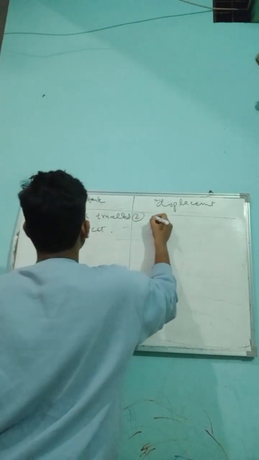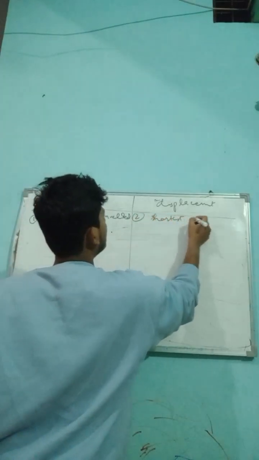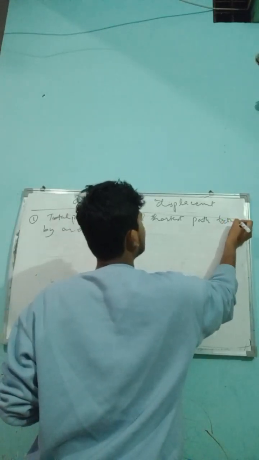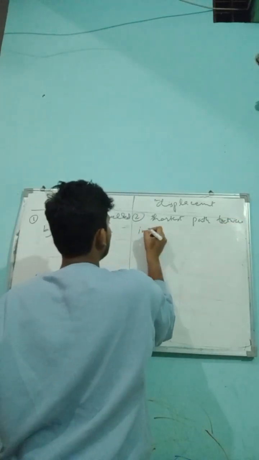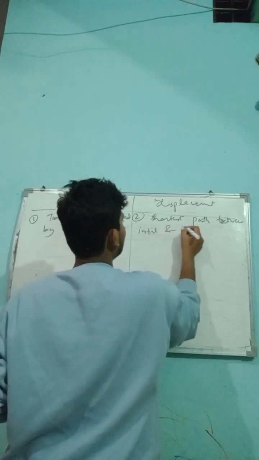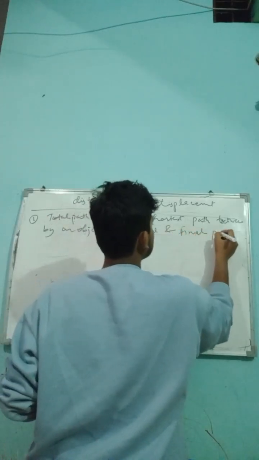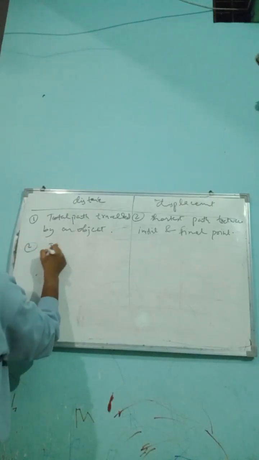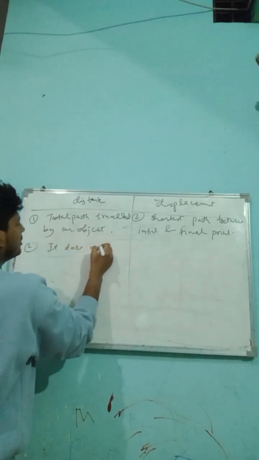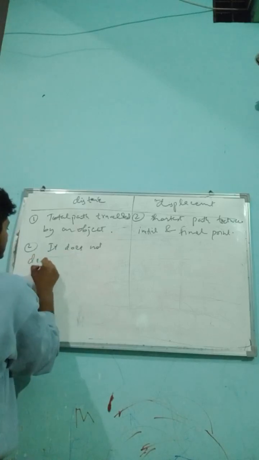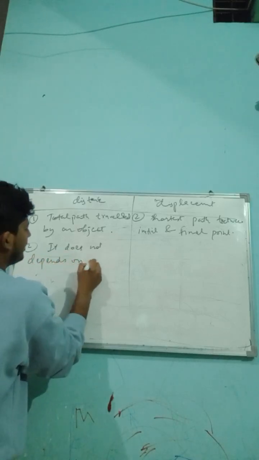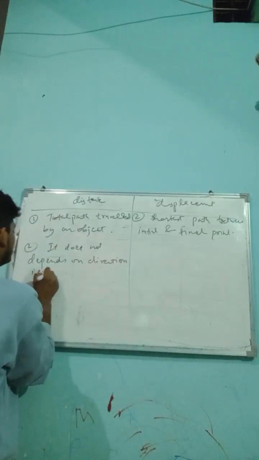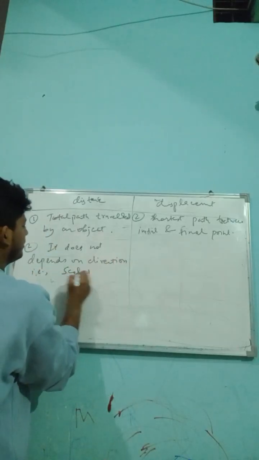Two, displacement is the shortest path between initial and final point, my dear friends. Distance does not depend on direction, so it is a scalar quantity.